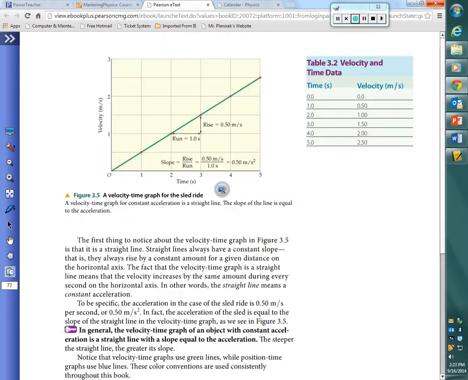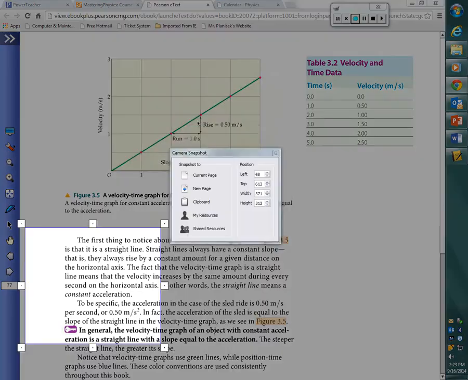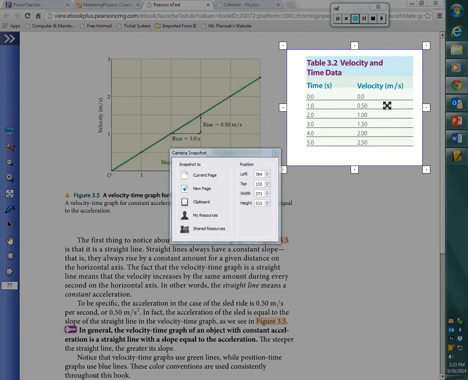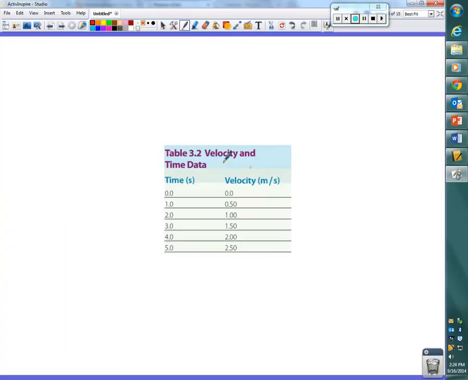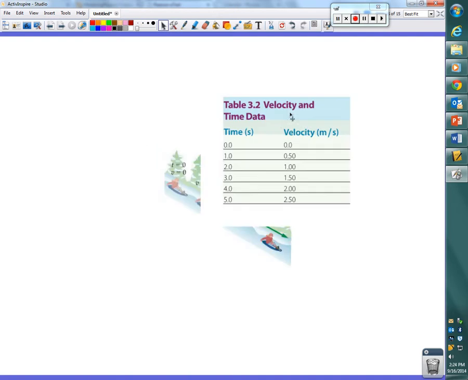And in the top right-hand corner of page 77, there is a data table that gives you more information about that kid sledding down the hill.